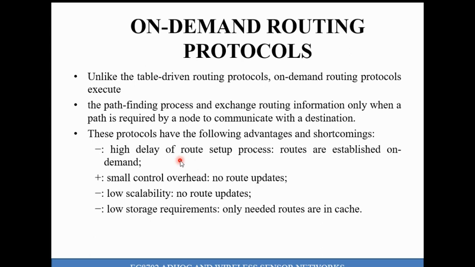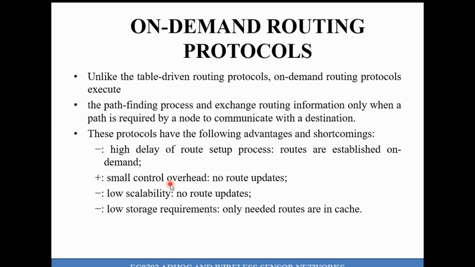When we talk about the advantages, because of fewer route updates, the control overhead will be small, and because each and every node is not maintaining information as in a table-driven protocol, the memory storage requirement is very low.